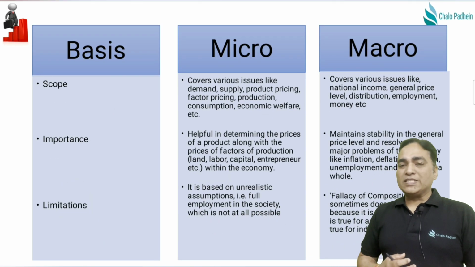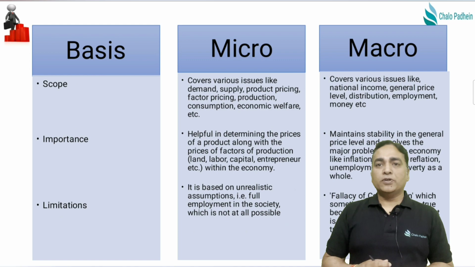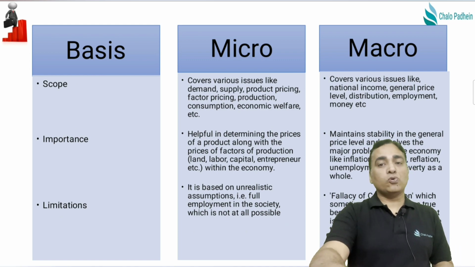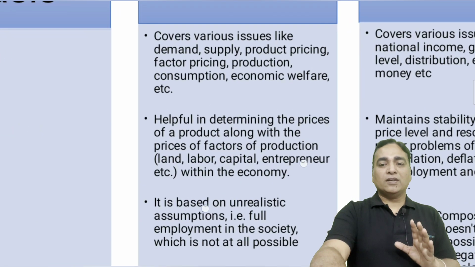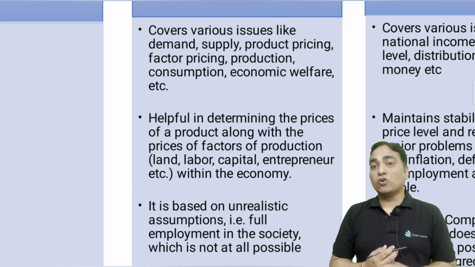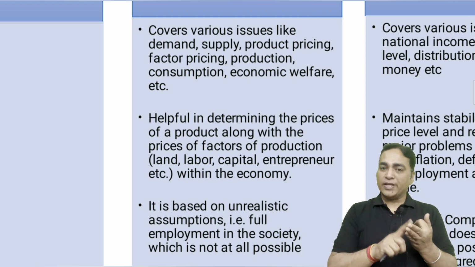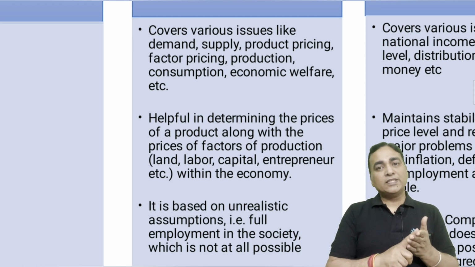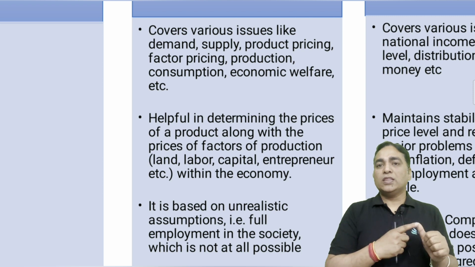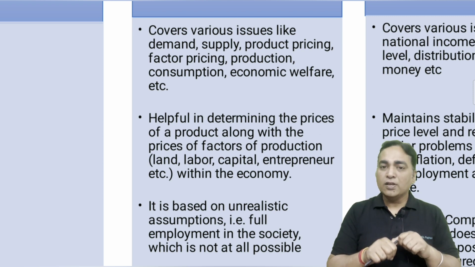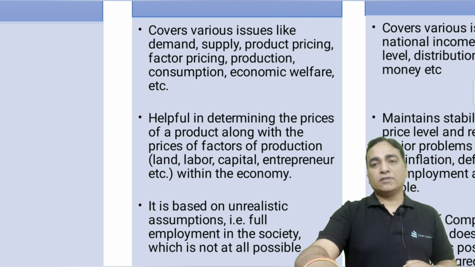Now in point number 7 we are going to talk about the scope. So the basis is scope. Now what does the scope tell about micro? Please understand, it covers the issues of demand, the supply, the pricing of a product, the pricing of factors of production, the individual consumption, the economic welfare, right? So it talks about all the individual factors.